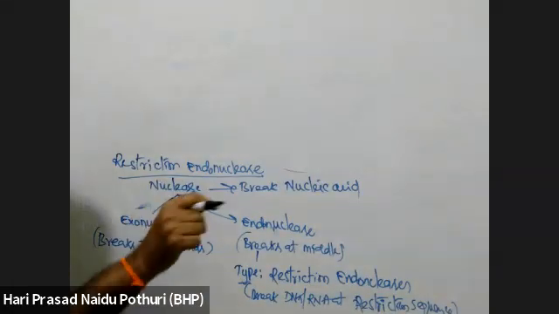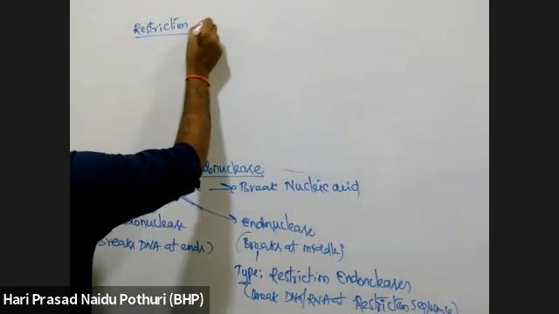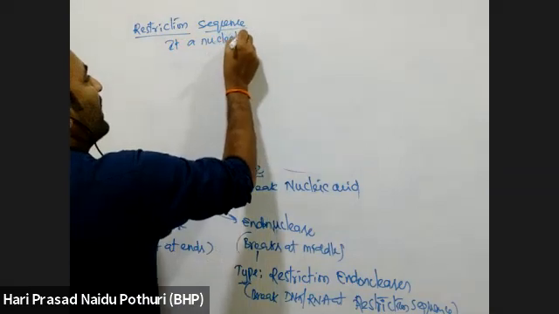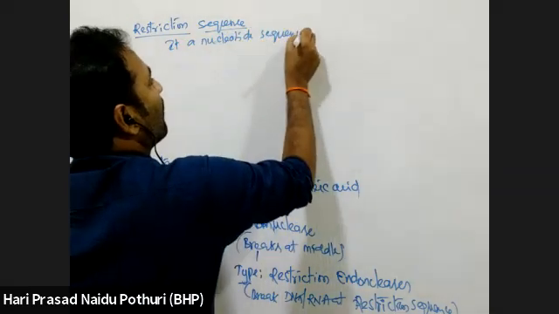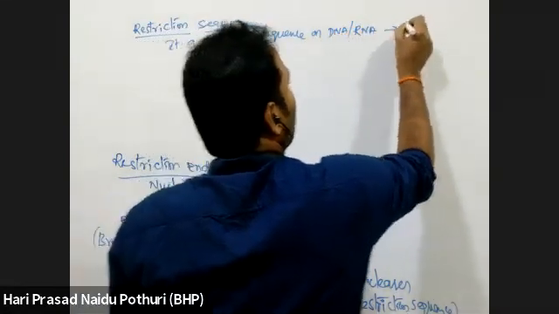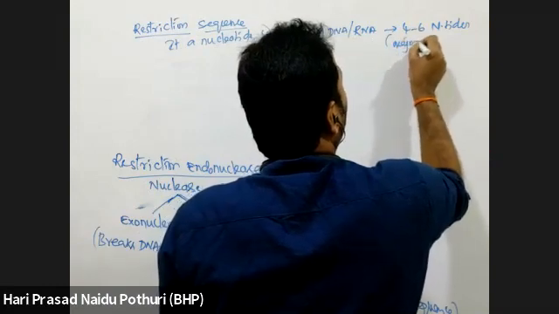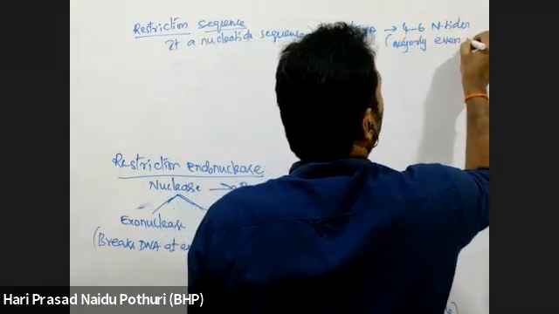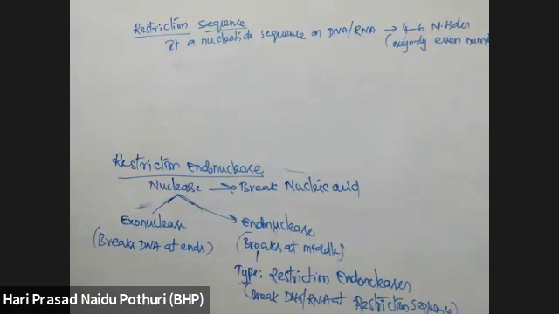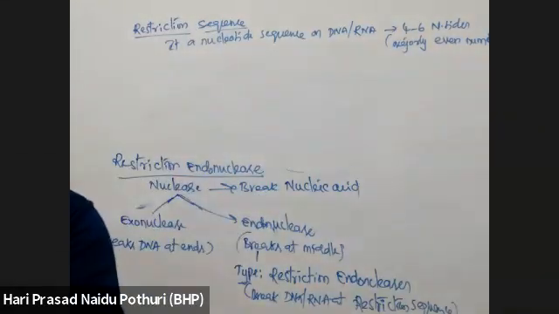Minimum 4 to 6 nucleotides. It is a nucleotide sequence on DNA or RNA formed of 4 to 6 nucleotides, and the number of nucleotides is usually even.